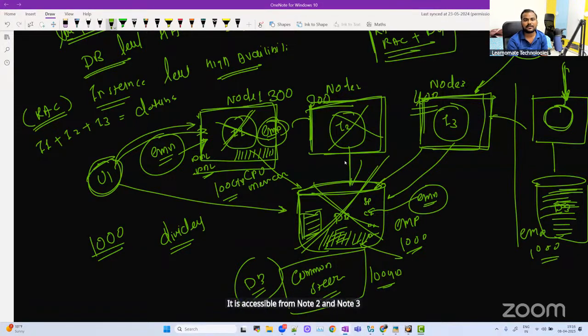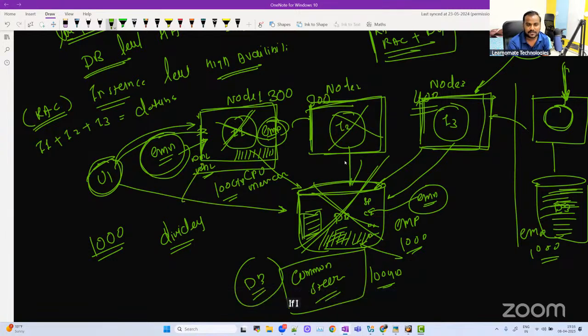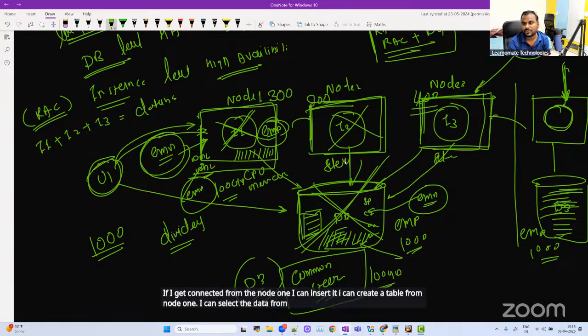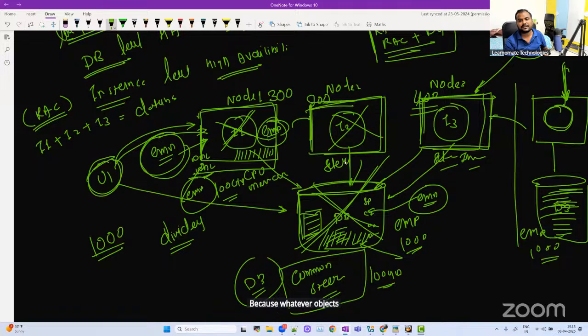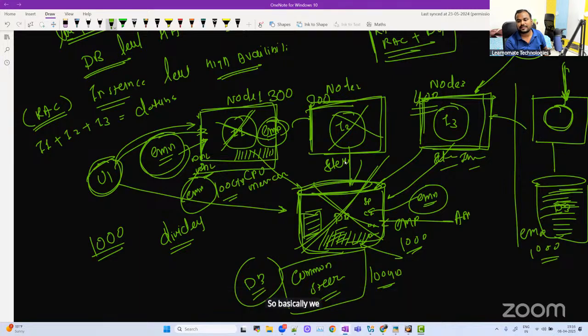So it's not like, if I created a table on node 1, I cannot access it from node 2 and node 3. That is not possible. Don't think like that. If I get connected from node 1, I can create a table from node 1, and I can select the data from node 2 or node 3 also. I can even insert data also. Because whatever objects you create will be there in the common storage area. So basically we normally use the ASM file system there.